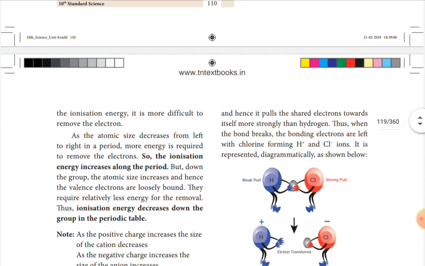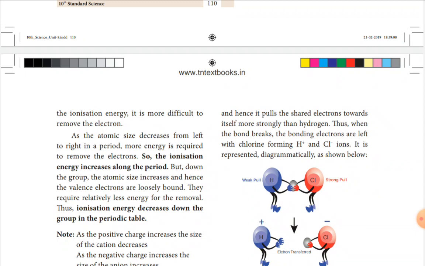Then, as the atomic size decreases from left to right in the modern periodic table, more energy is required to remove the electron. So ionization energy increases along the period, when we go from left to right.